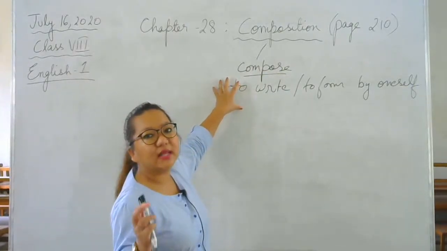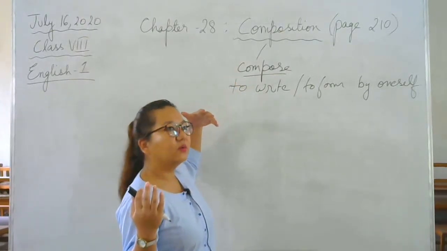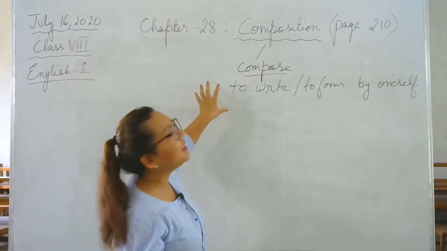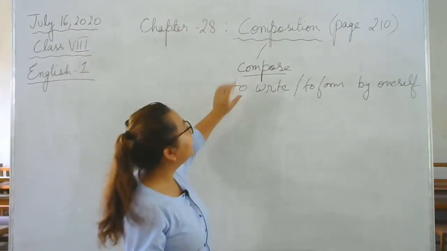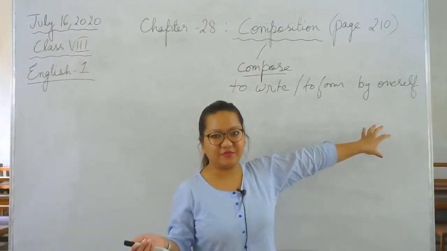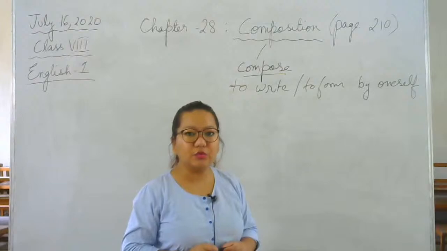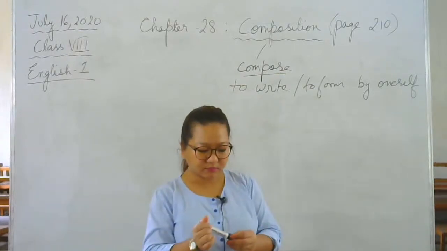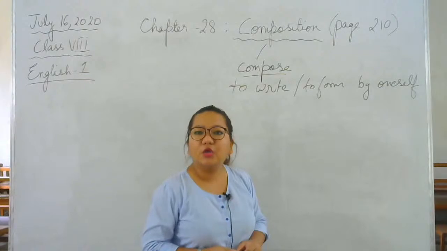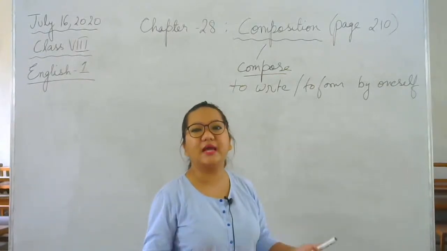It can be a song, it can be a poem, it can be a story, it can be an experience, okay, that you write by yourself. It can be anything, alright. So compose basically means to write or to form by oneself, okay. So suppose I ask you to compose a paragraph, okay, about your life, okay, compose a paragraph about your life.